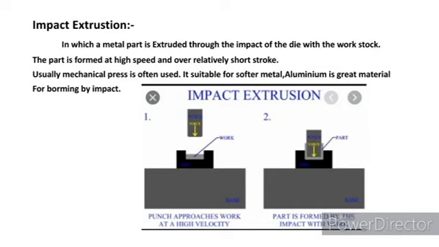Impact extrusion. It can be explained through a diagram. Seeing the first diagram, the molten metal is placed or poured in a die, and a punch or a stamp is dropped with force, which impacts the metal and makes its shape. It is shown in diagram 2. After the force impacts the molten metal, it gives the shape, which is our final product. The most suitable metal for this impact extrusion is aluminium.